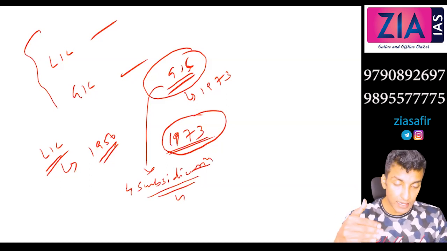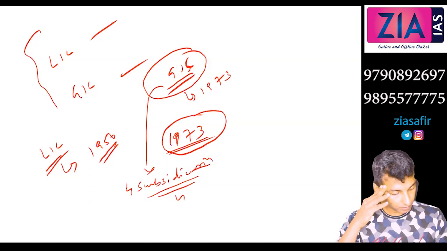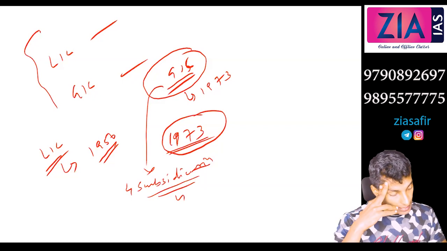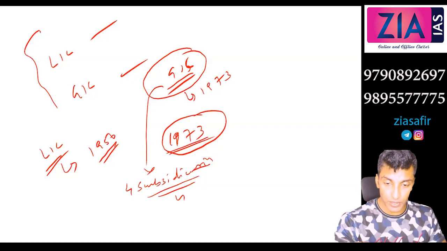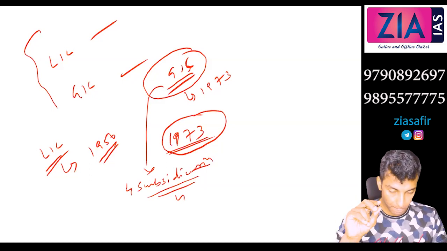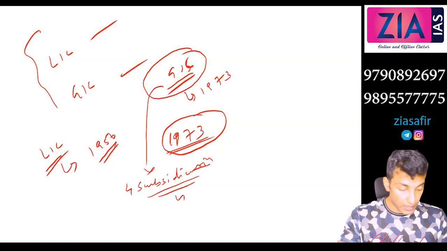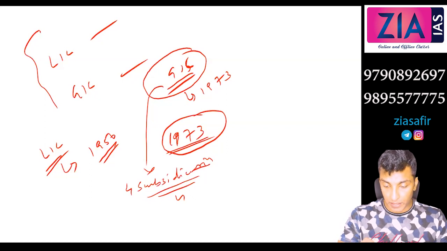What are they? You can write the 4 subsidiaries. First, National Insurance Company of India Limited, NICL. Second, United Insurance Company of India Limited. Third, Oriental Insurance Company of India Limited.